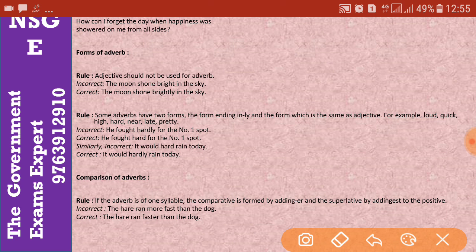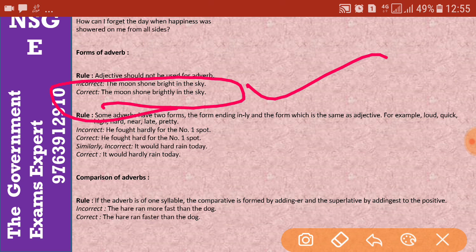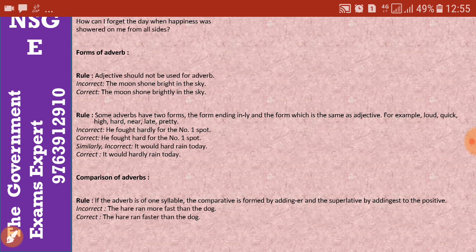Okay, so we need to frame it differently. The moon shone brightly in the sky. So this would be the right sentence. Okay, so let's look at the next rule. Some adverbs have two forms. You will always find, for example, fought hardly and hard rain, hardly. So it is in two forms, the form ending in ly and the form which is the same